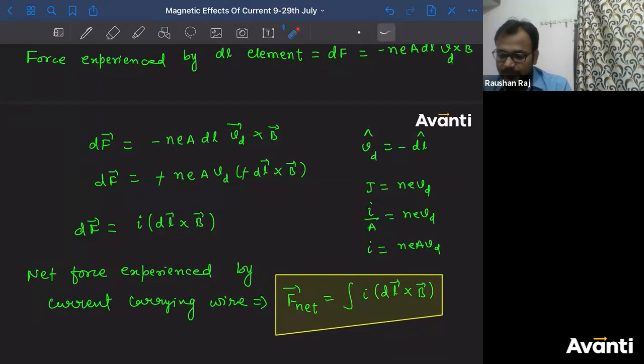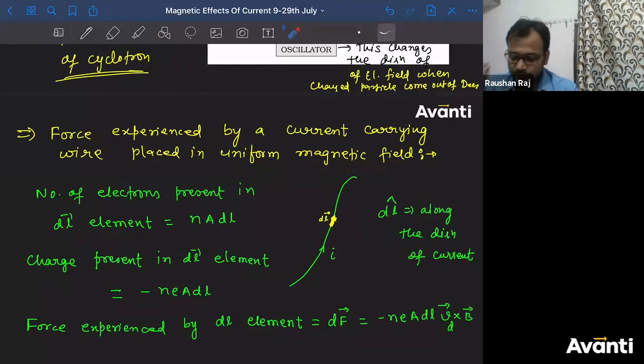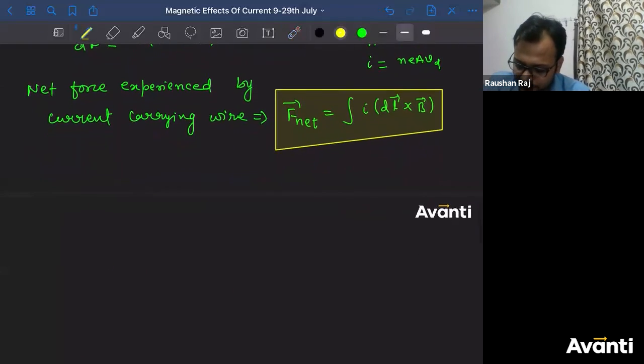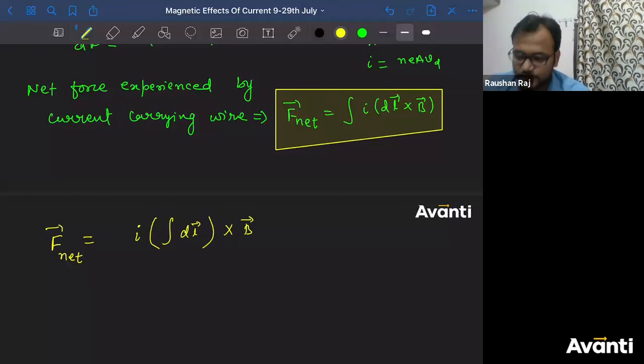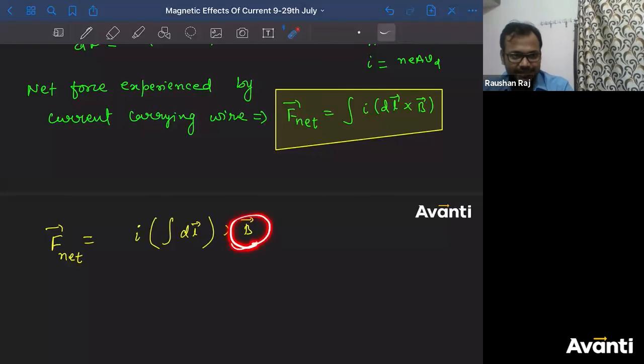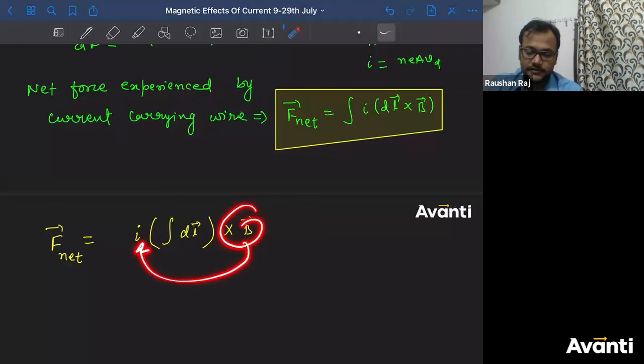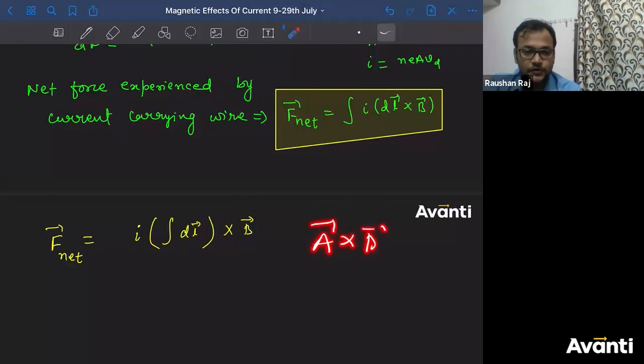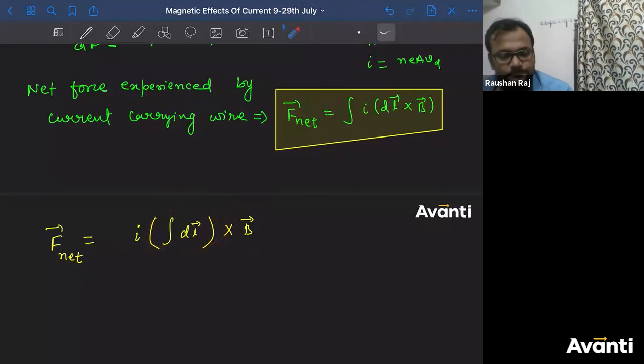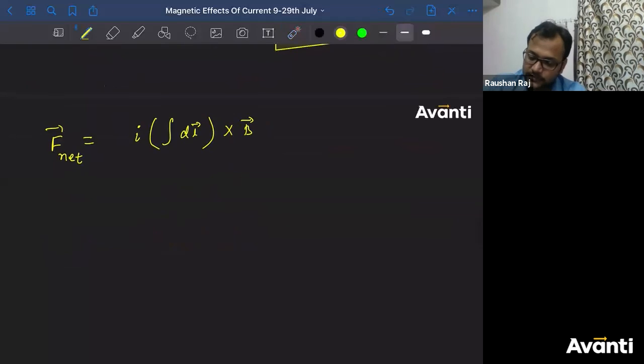Now, as I have told you that the magnetic field is uniform, I can simplify it further. The net force can be written as I integral dl cross B. Because if this B is constant, I can take it out of the integral, but I can't write B ahead of dl, since A cross B is not equal to B cross A, so I have to use this particular order here. Now tell me guys, what is integral dl here? Imagine a condition here, or let me assume an arbitrary path here.